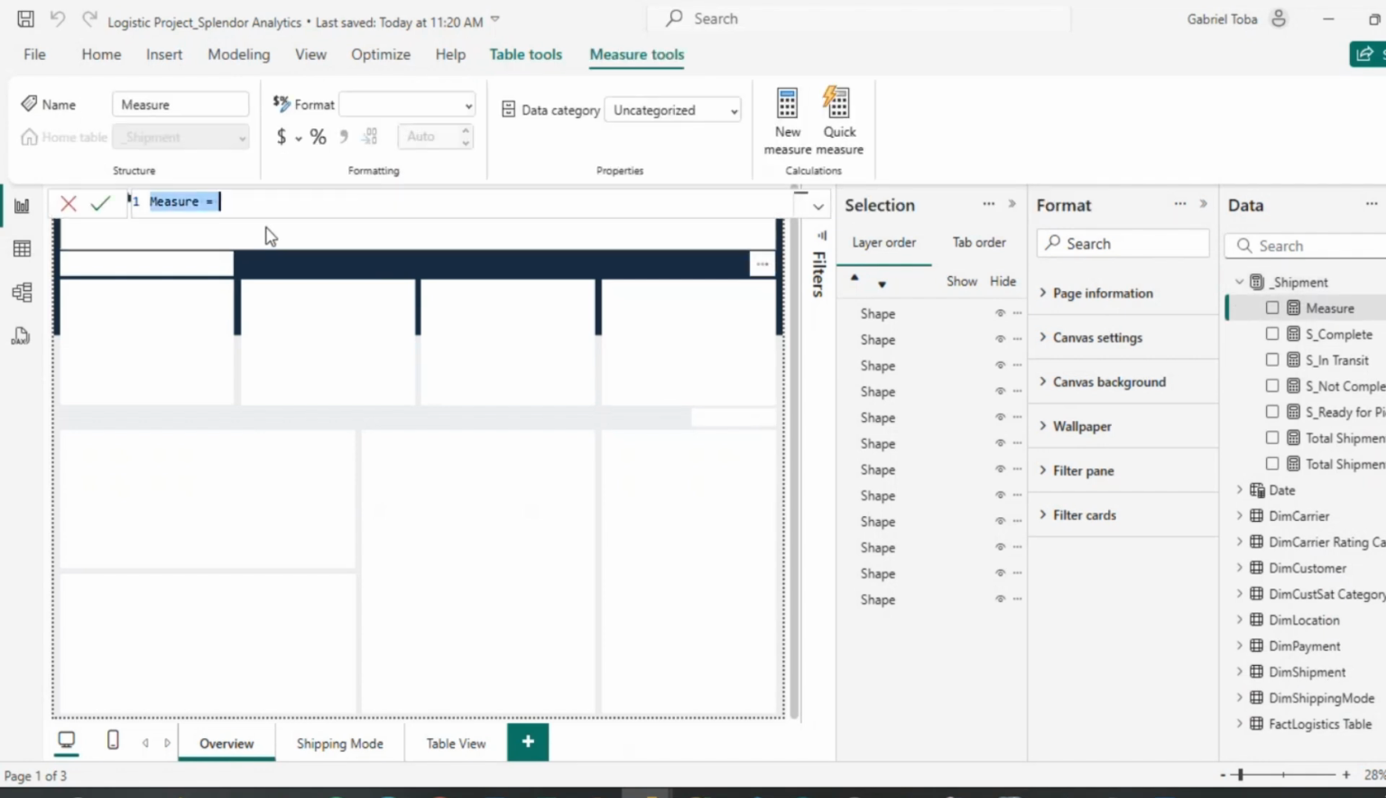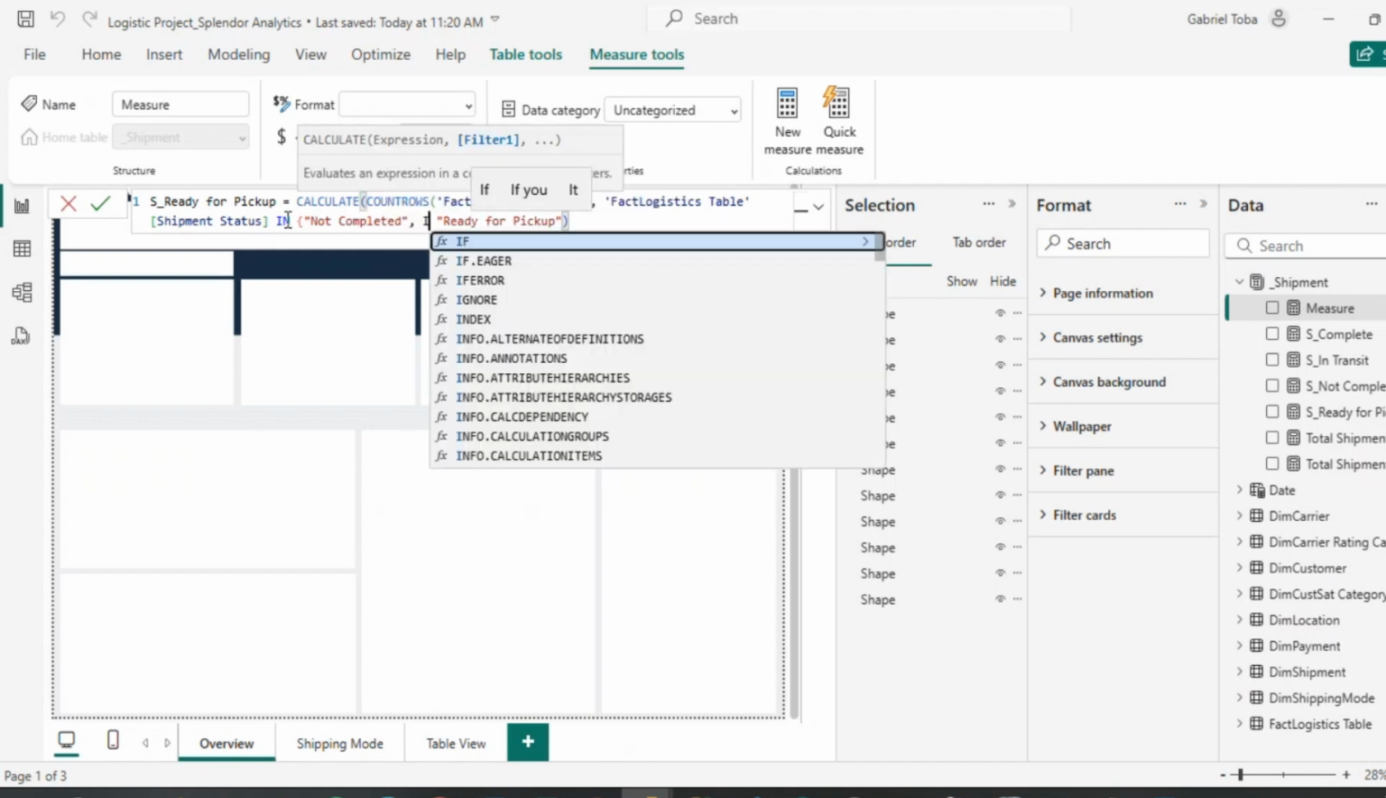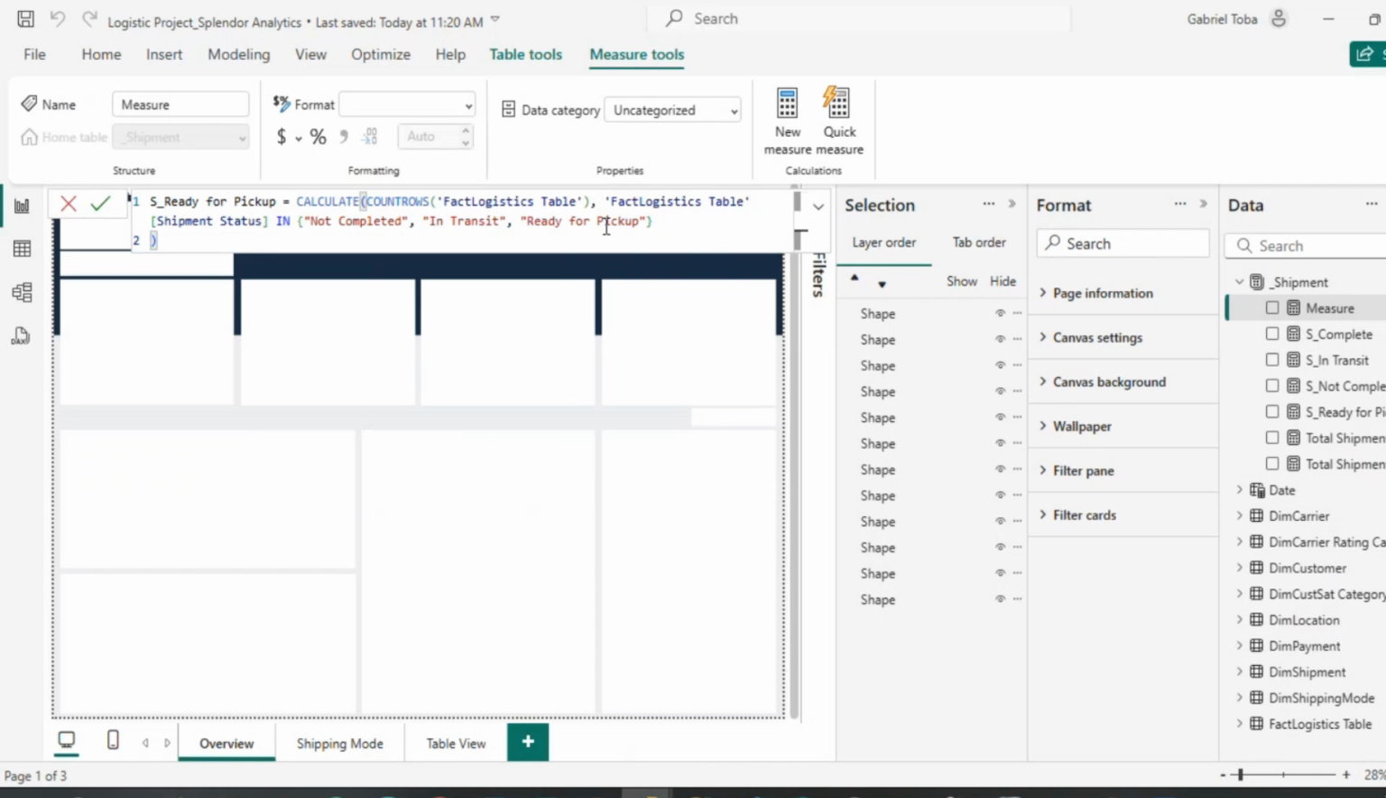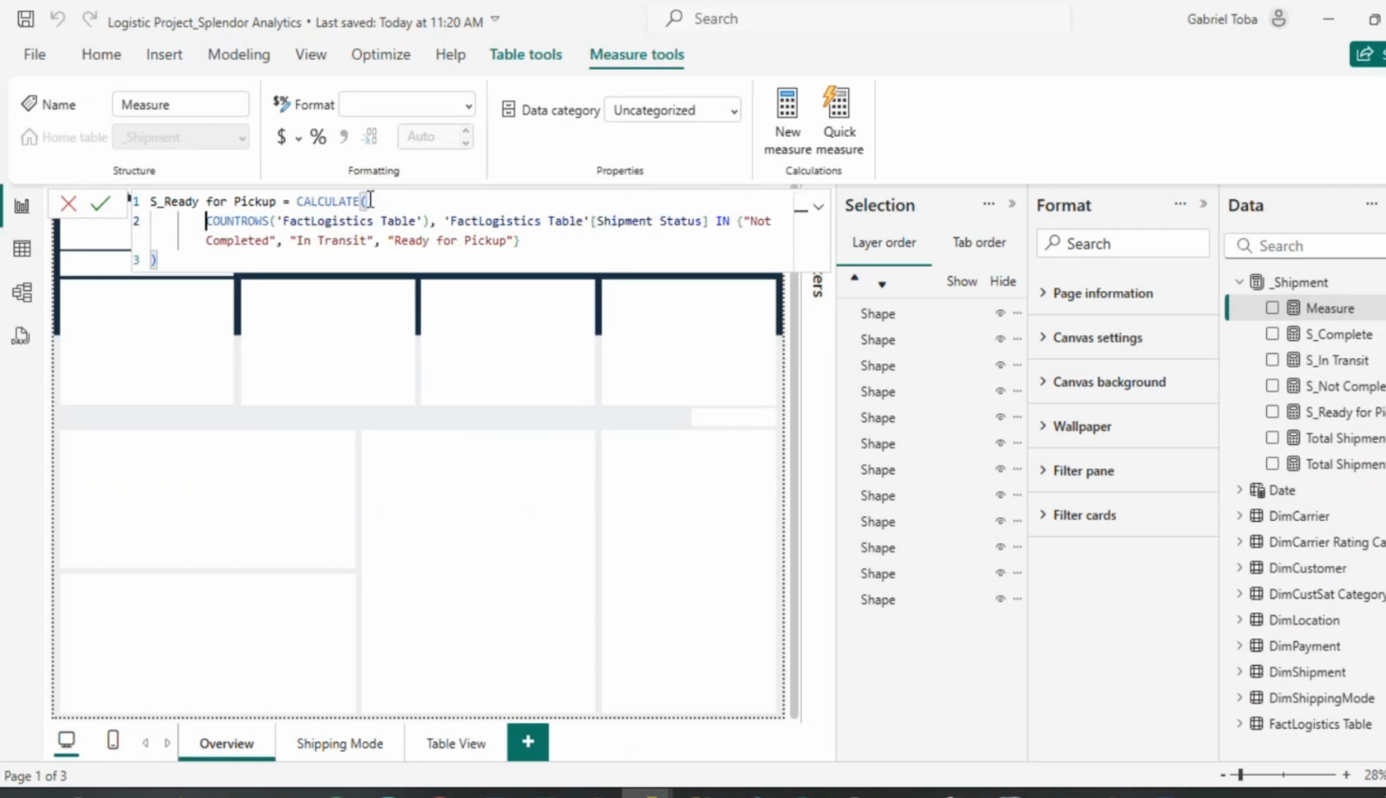Okay, so I'm going to say calculate, but instead of saying fact table equal to this, I'm just going to say in, in not completed, in transit, and then we have ready for pickup. Okay, and then I'm going to do this. Let me get the proper breakdown.